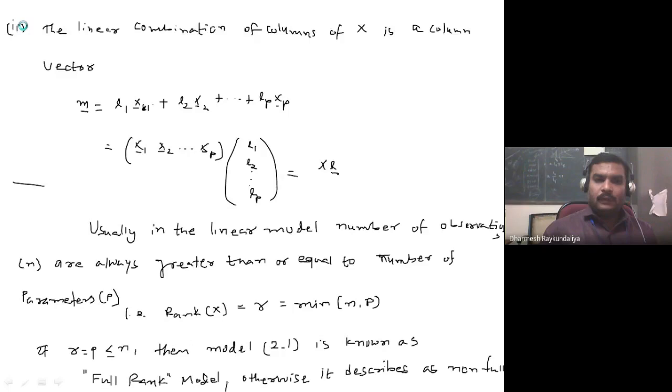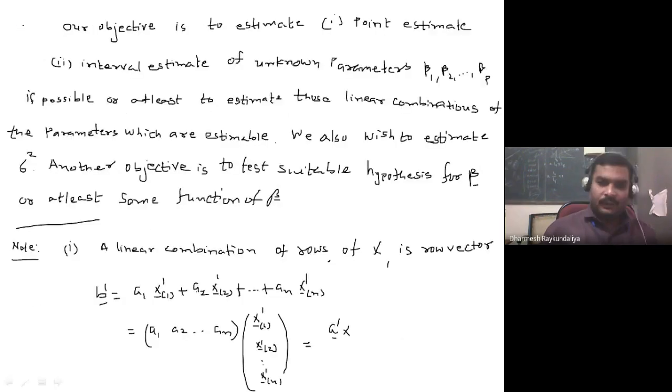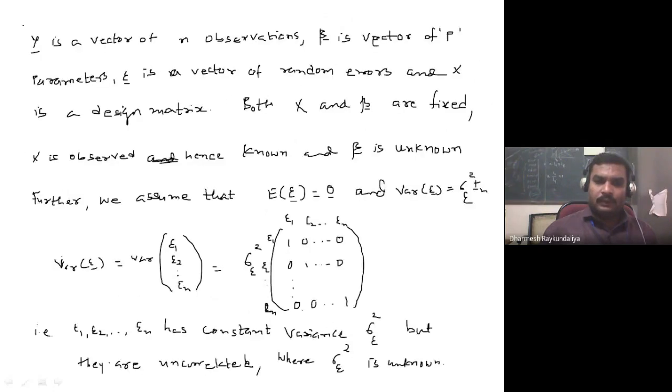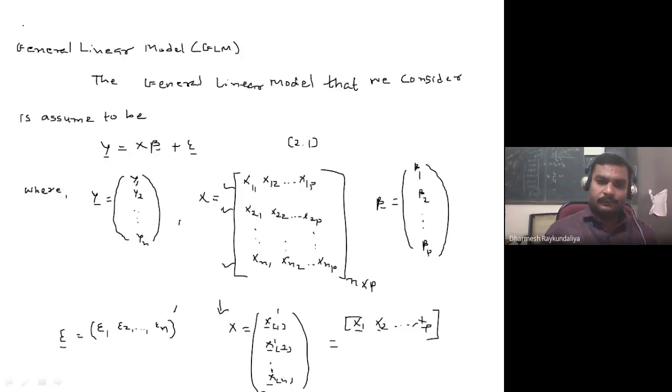y is equal to x beta plus epsilon, where x is a matrix of order n cross p. Beta is a vector of parameters, p parameters. Epsilon is nothing but a random vector of order n. So this we say is equation number 2.1.